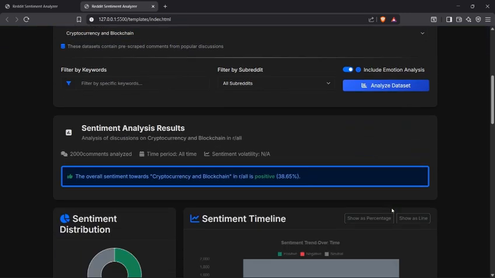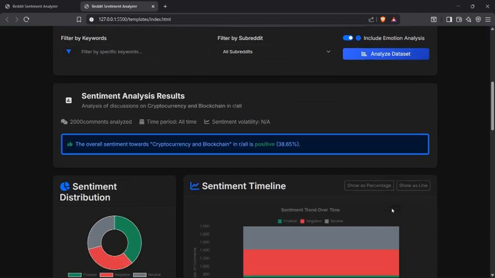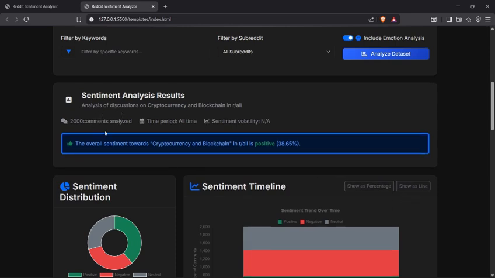After that, it will provide you complete information regarding the emotions and the opinion of the people. Here we can see that there are overall 2000 comments which are analyzed for this process, and the time period is all time, and no sentiment violations are done for this. Here we can see that the overall sentiment towards cryptocurrency and blockchain is positive, specifically 38.65%.